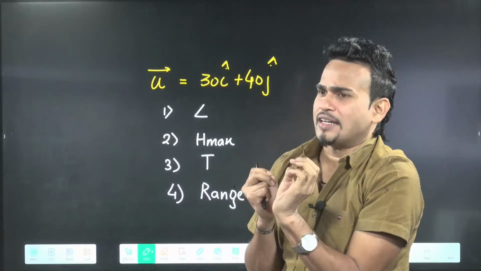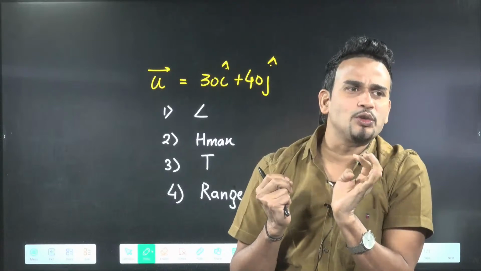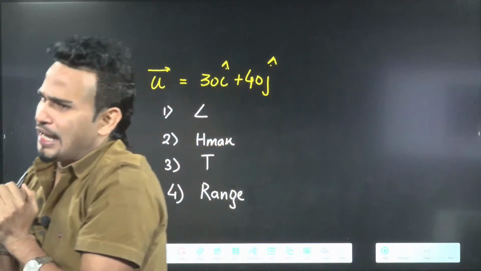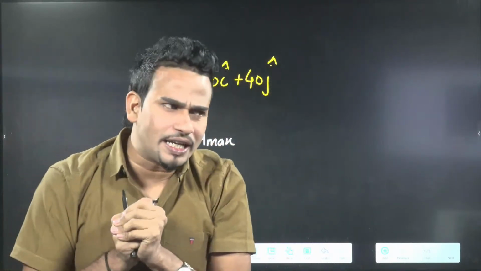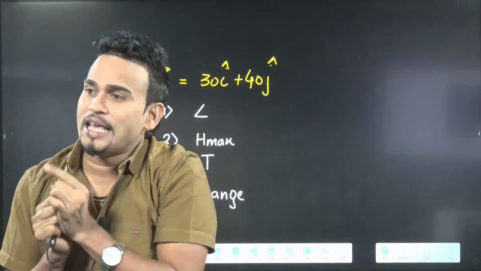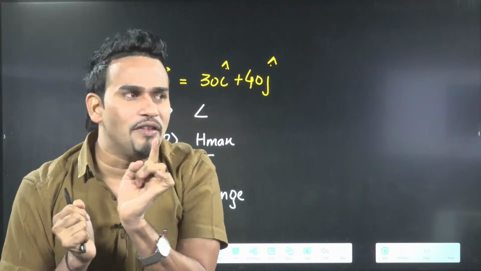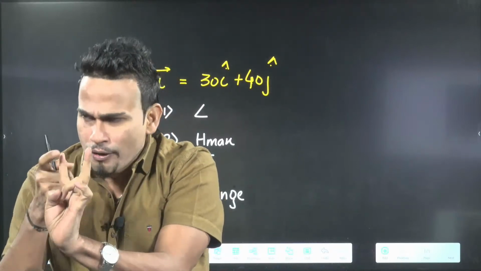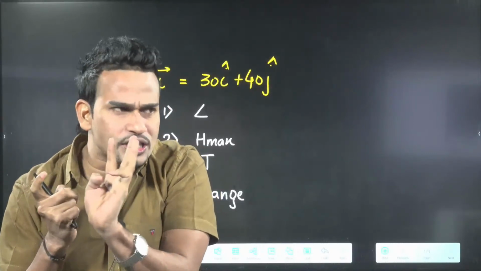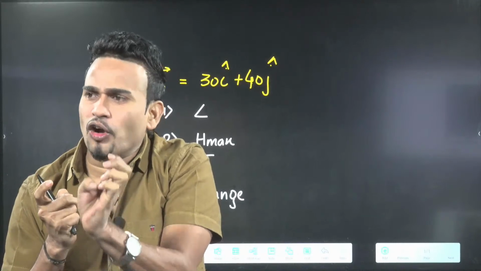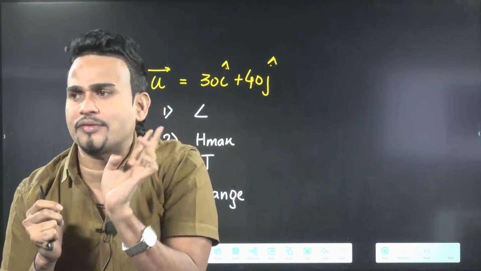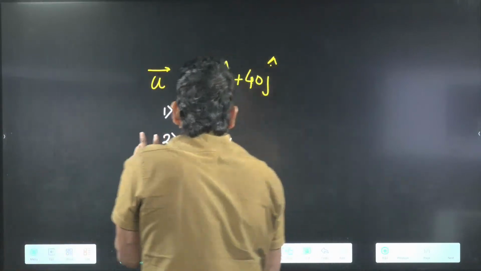u is given as 30 i cap plus 40 j cap. What have they actually given? Initial velocity: 30 i cap plus 40 j cap. That is, ux and uy are given. In the question they have given you u. That's why we studied two formulas each: two formulas for H max, two for time of flight, and two for range. Because sometimes they will not directly give you u and theta. There they will give you ux and uy, so these formulas will help you. So I think everyone is getting the idea.